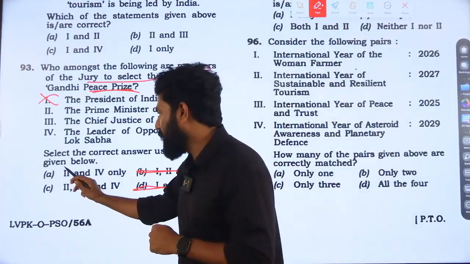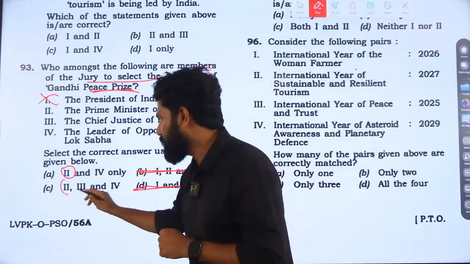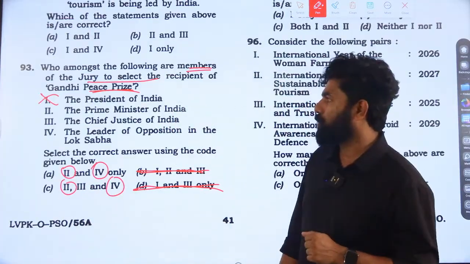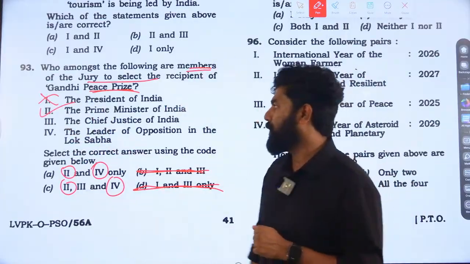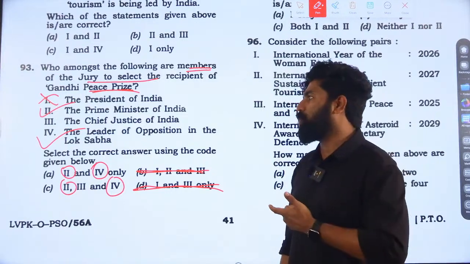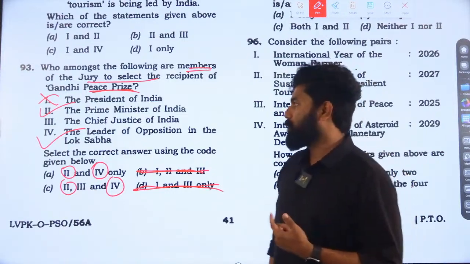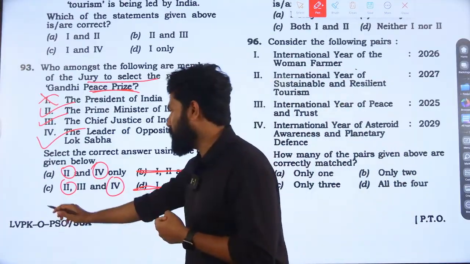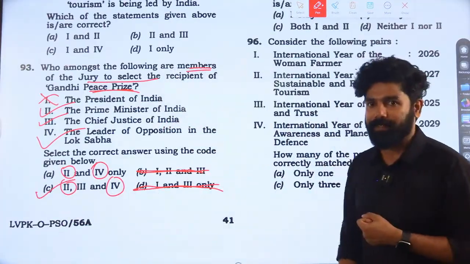In the case of A and C, we know that the second statement, Prime Minister, is coming in both. The fourth statement is also coming in both. So we can confirm that the Prime Minister is a member and the Leader of Opposition is a member. A little difficult question for those who have less knowledge about this. So the Chief Justice of India is also a member of this jury. So the answer to this question is 2, 3, 4. Option C is the answer.